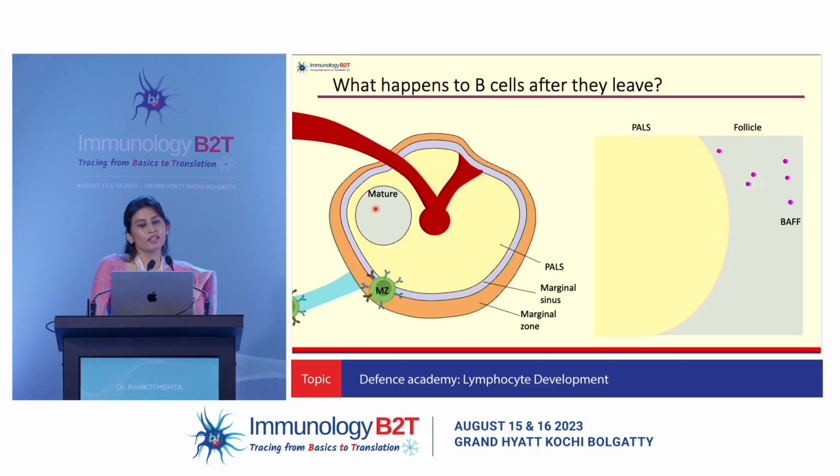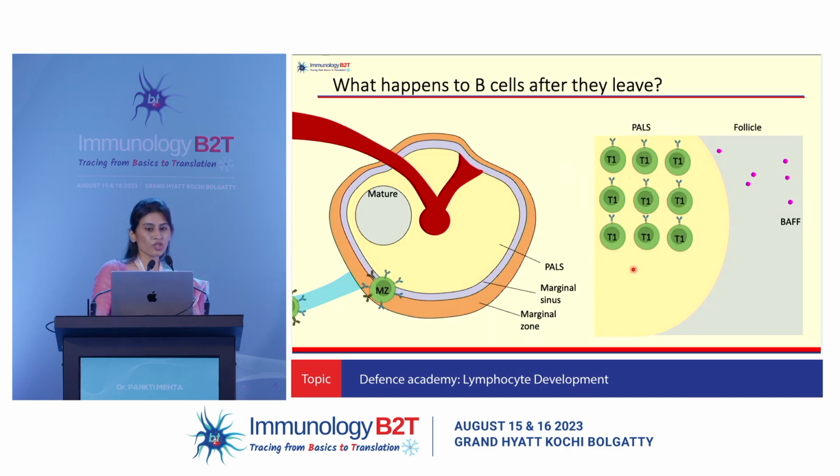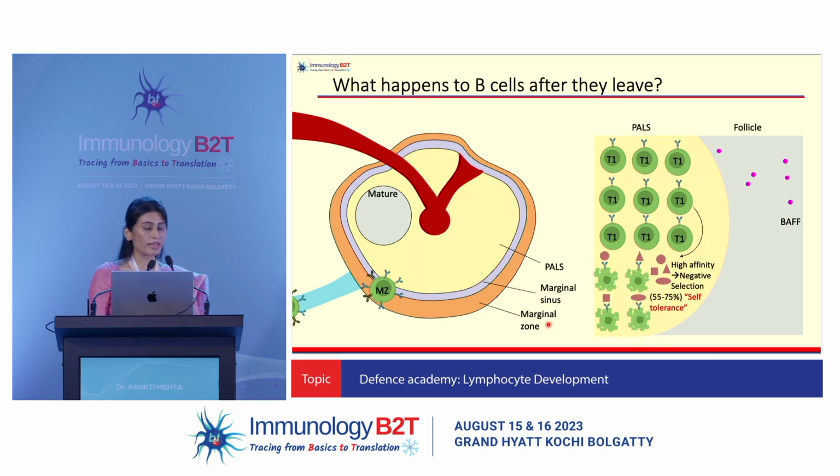Now, what exactly is happening here in between the periarteriolar lymphoid sheath and the follicle? Remember that although we have 2 checkpoints in the bone marrow, the process of self-tolerance is not foolproof. So you still have transitional 1 cells expressing a BCR that may be self-reactive. So what happens is, if they receive very high affinity signaling in the periarteriolar lymphoid sheath, they are going to die.